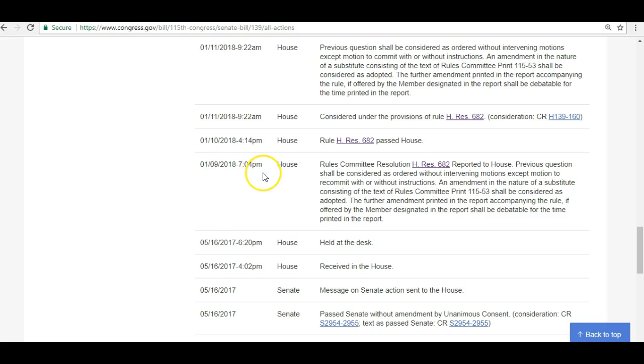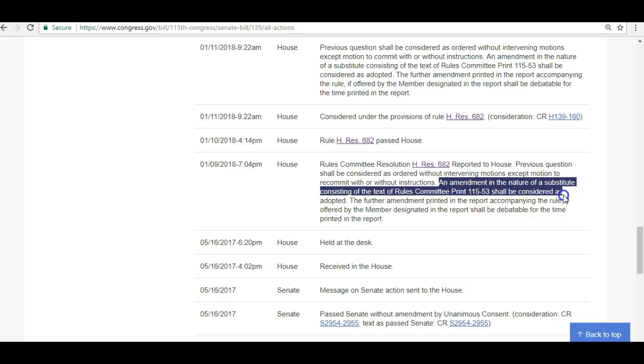January 9th, 2018. An amendment in the nature of a substitute consisting of the Rules Committee print 115-53 shall be considered as adopted. At this point, this is where the Nunes Amendment takes over the Rapid DNA Act. Now, how do I know that?